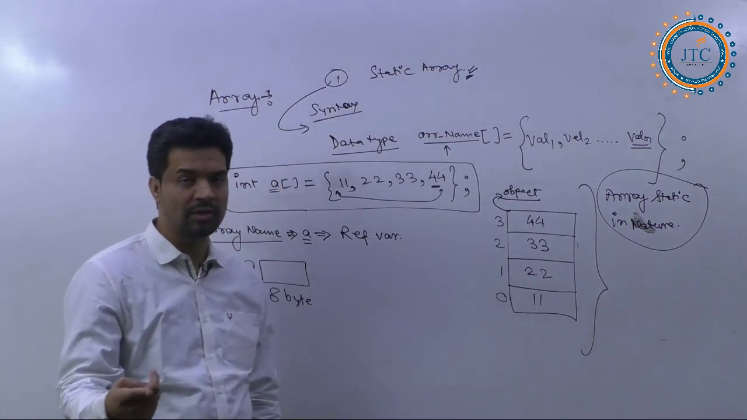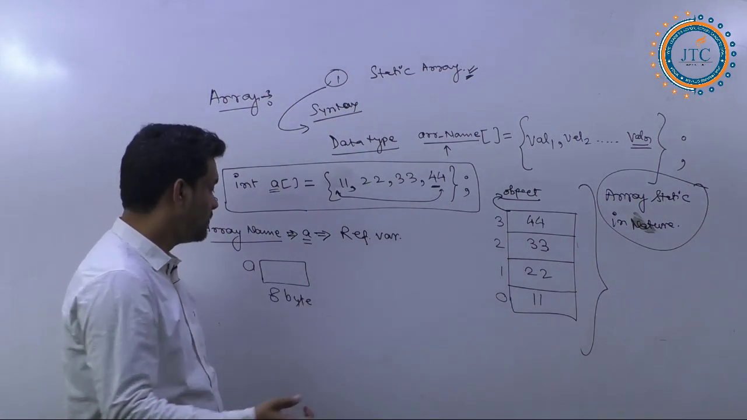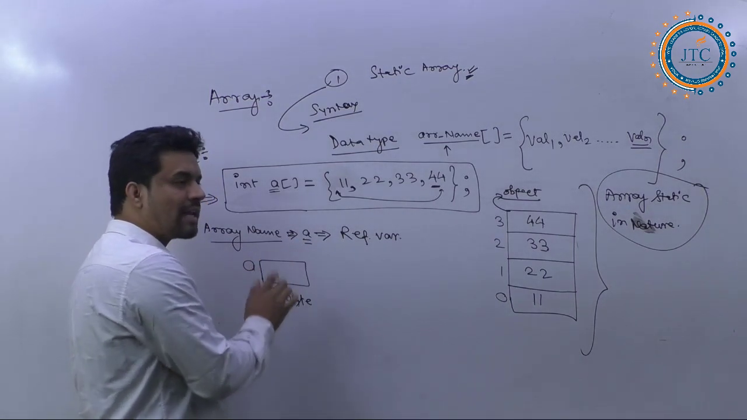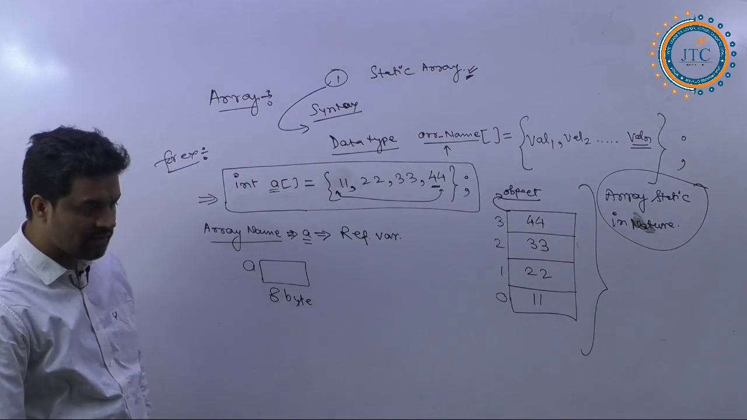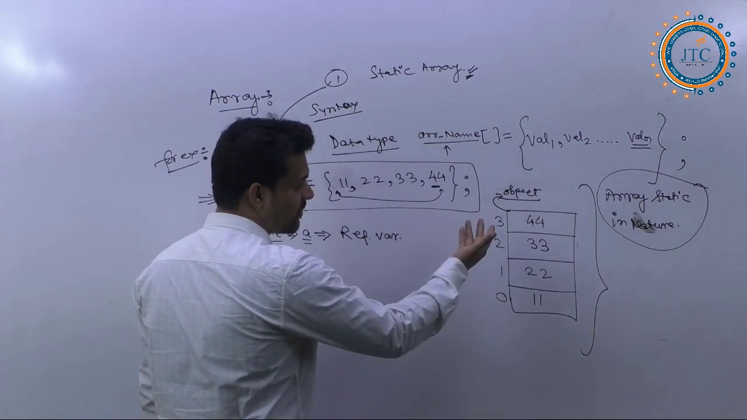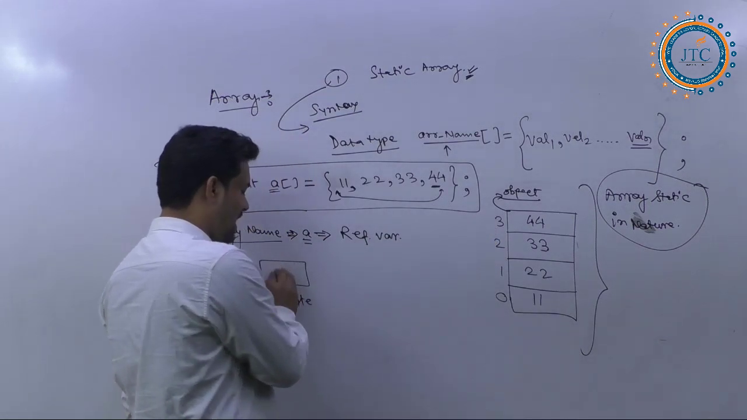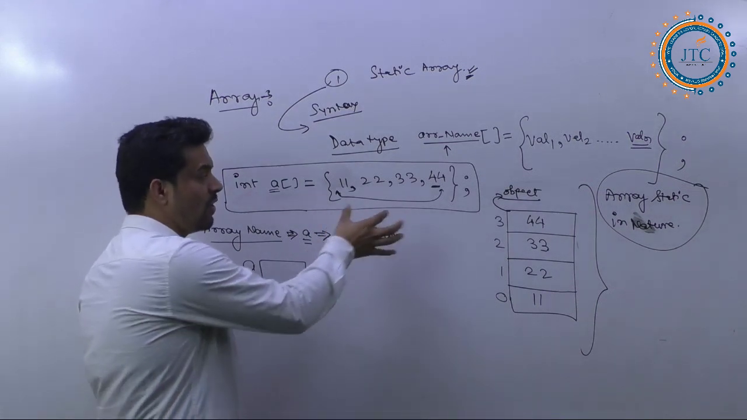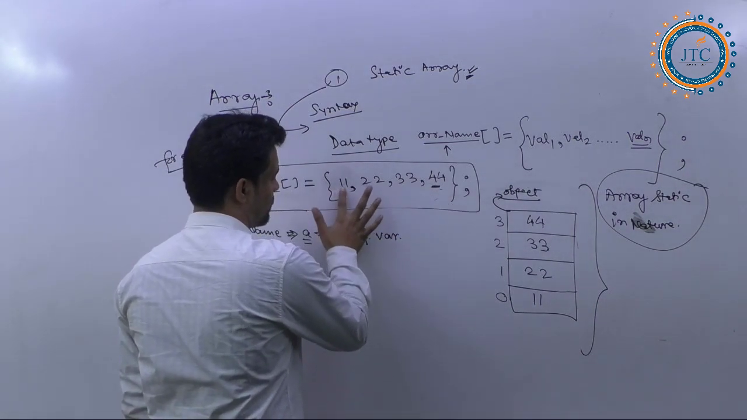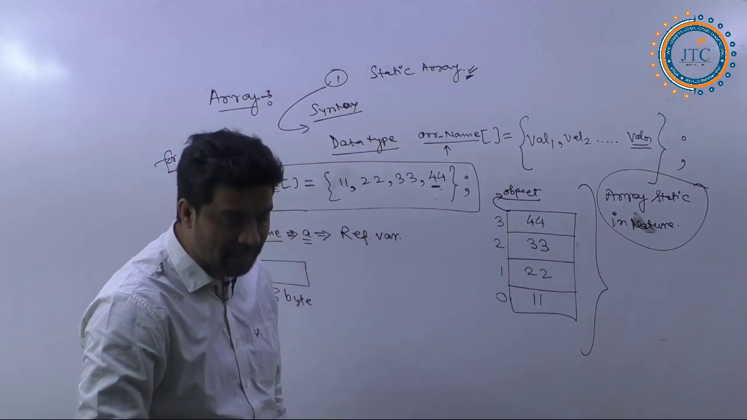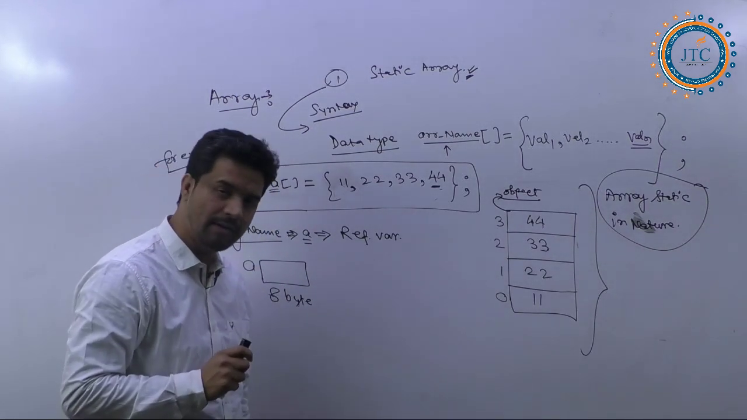Once again I am coming to that point. Array names, this is the name of this array, so this is the reference variable. Array names are reference variables, whereas the array we have created is an object in the case of Java. Remember this point: array names are reference variables and arrays are objects. Fine?